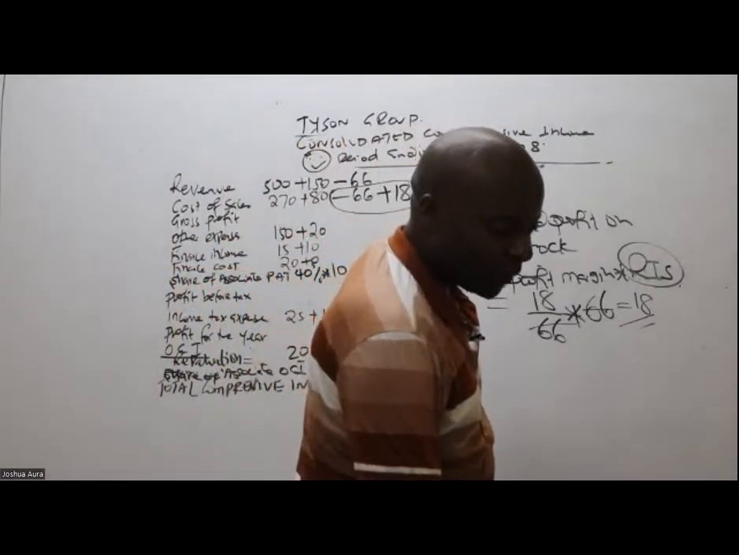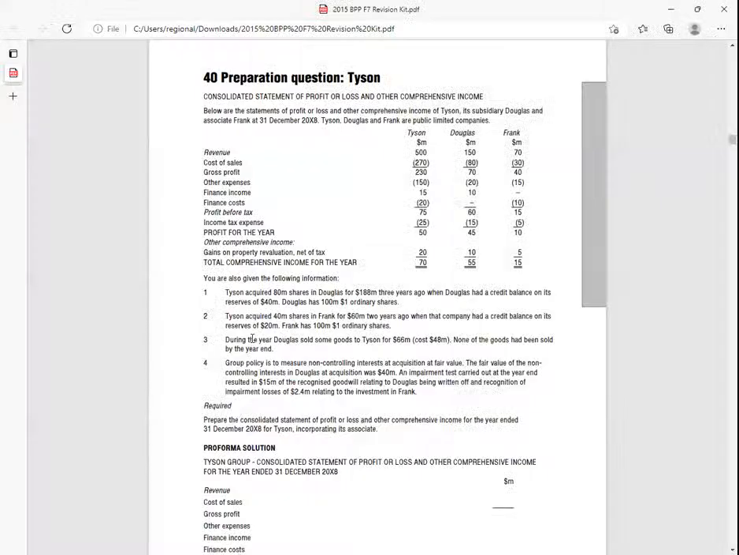Ladies and gentlemen, thank you so much. We continue. You're told here something very nice, that the group policy is to measure NCI at acquisition at fair value. The fair value of NCI in Douglas at acquisition was 40 million.